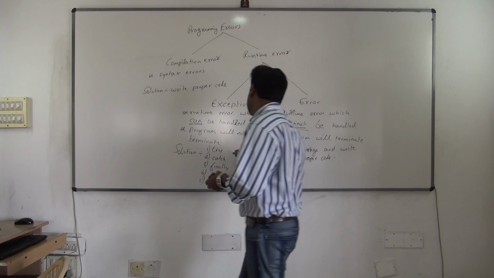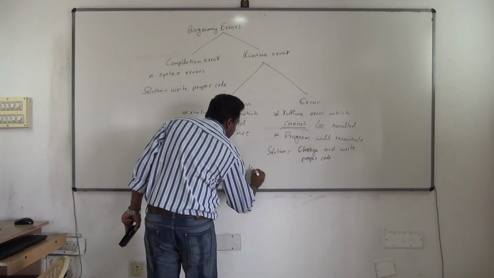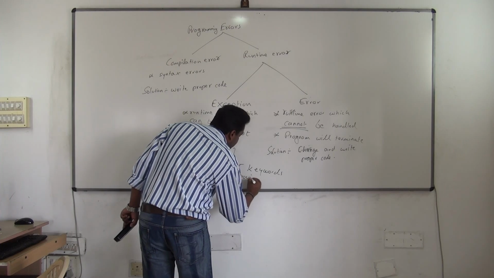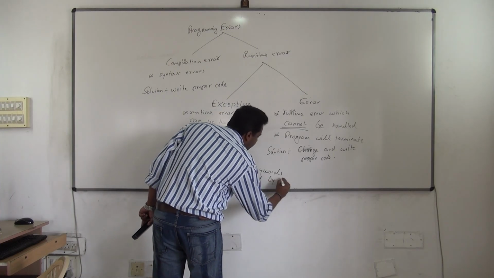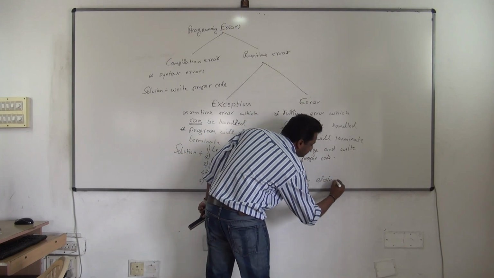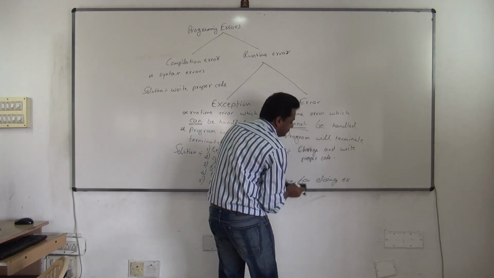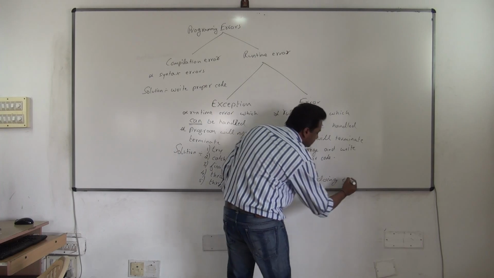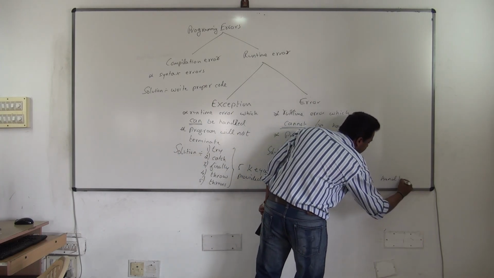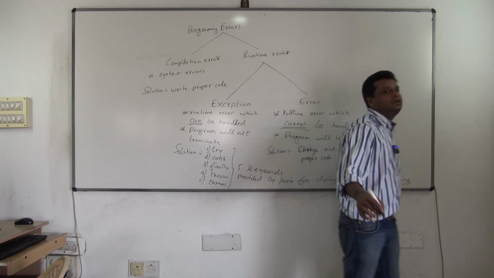So these are the 5 keywords. These are the 5 keywords provided by Java for doing what? Provided by Java for doing exception handling. So in other languages, how many keywords do you find? You only see.